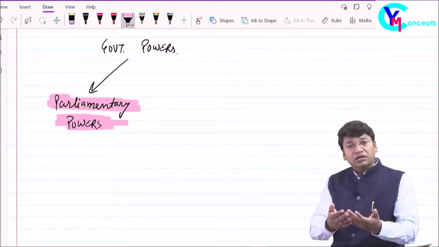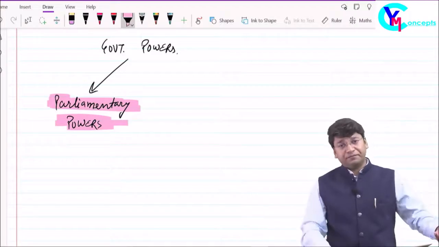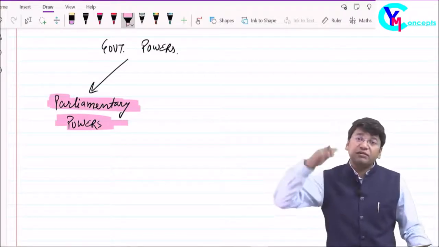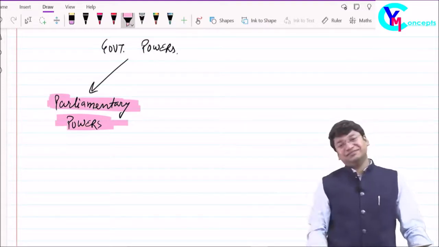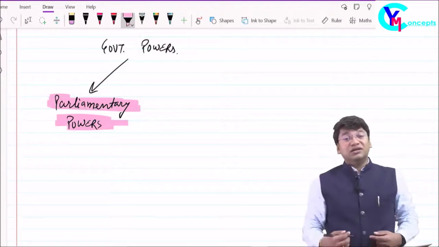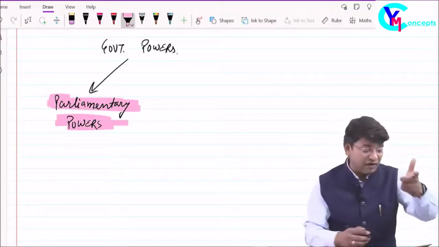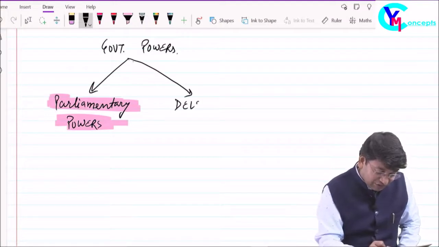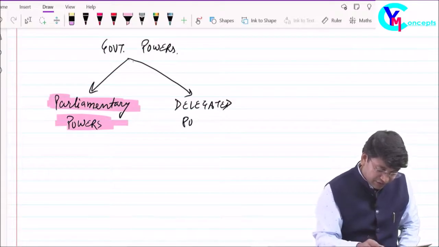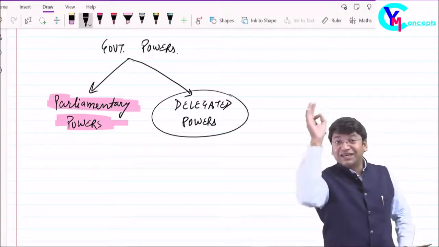So government can't call a parliamentary session overnight. It will take time. Next session will come after around 2 months. Now what should the government do as of now? That's why we all, while framing the law, have given some power to the government. We have delegated some powers to the government to issue the notifications, which are called delegated powers.